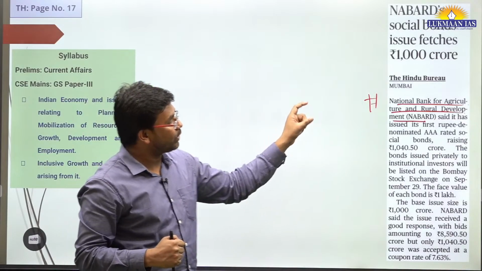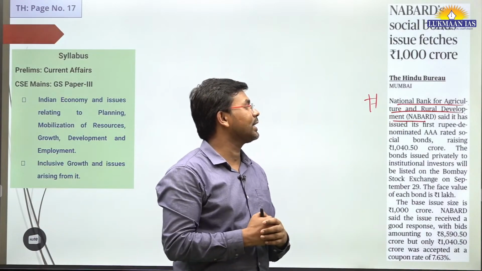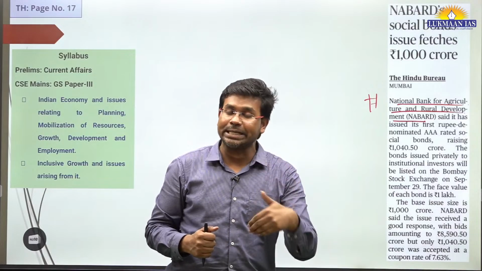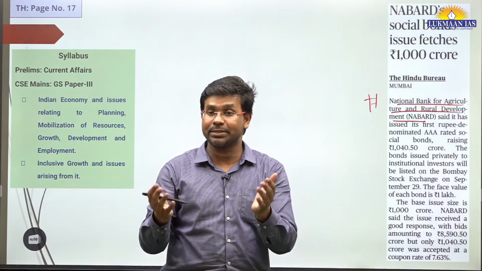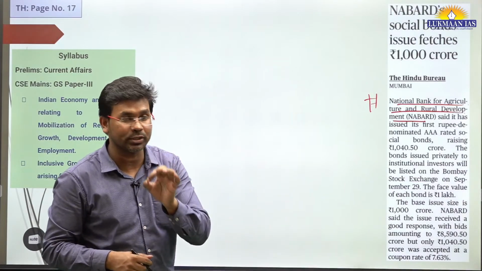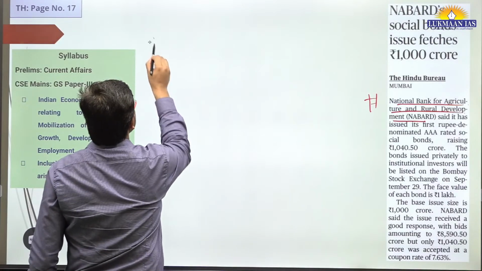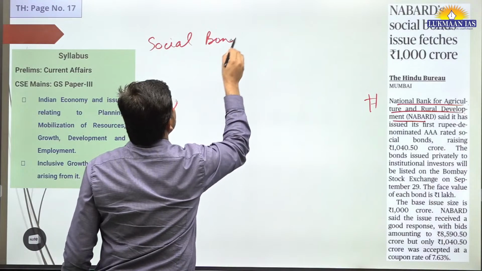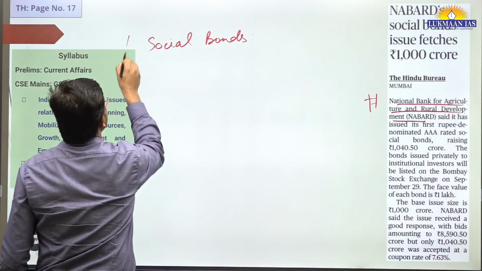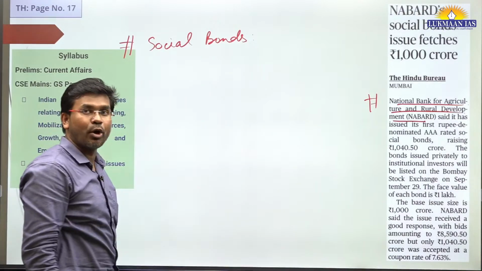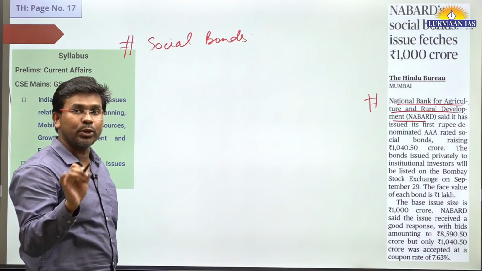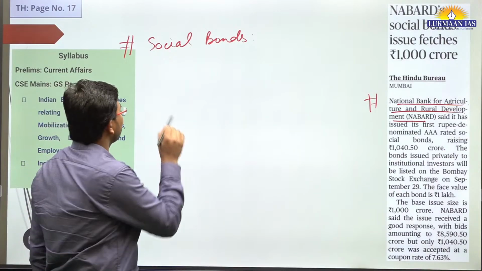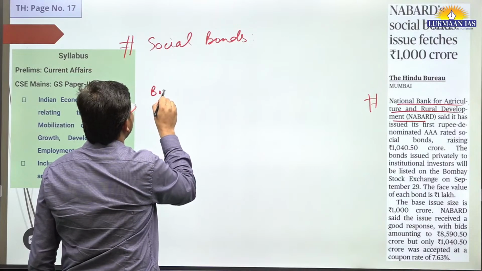So this particular NABARD has raised capital from the market. They have raised money by issuing bonds, and these bonds are known as social bonds. So what do we mean by social bonds? We need to understand what a bond is first.